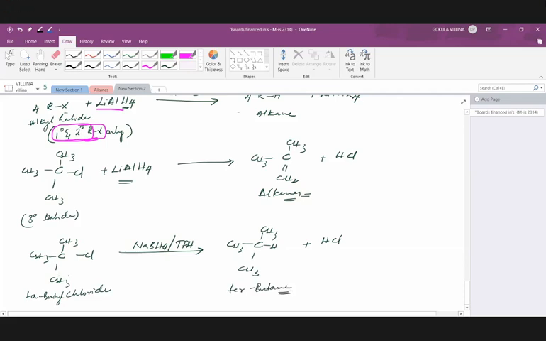So how did we rectify the situation? Tertiary halides were ending up as alkenes after reduction with lithium aluminum hydride. That's why we use a different reagent, sodium borohydride or triphenyl tin hydride. By using either of them, we can convert our tertiary alkyl halide to tertiary alkane. Here remember that NaBH4 is for secondary and tertiary alkyl halides only, whereas TPH is common for primary, secondary and tertiary.